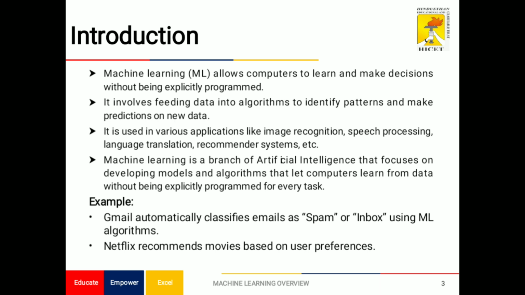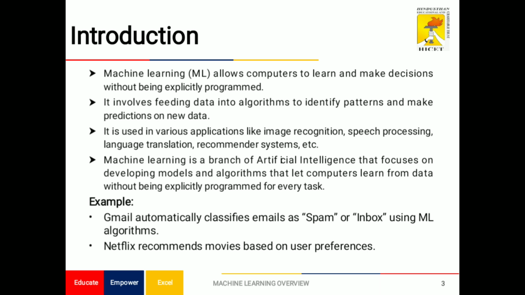Another way to put it: machine learning is a branch of artificial intelligence that enables the computer to automatically learn and improve from experience without being explicitly programmed. The main focus of machine learning is developing algorithms that can analyze data, identify patterns available in the given data, and make decisions with minimal human intervention. For example, I have two examples here.